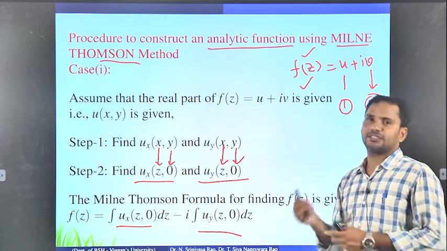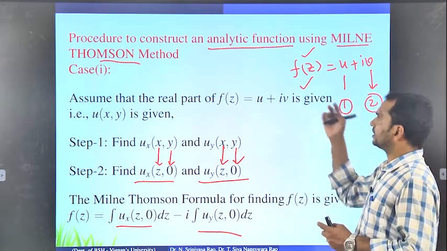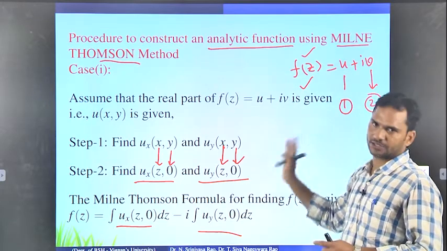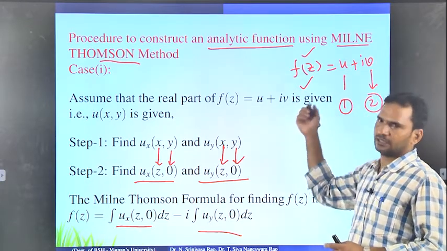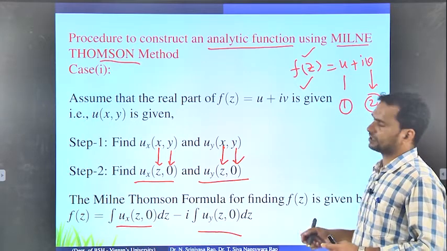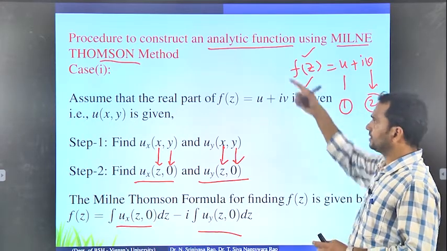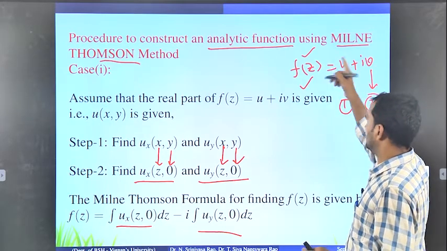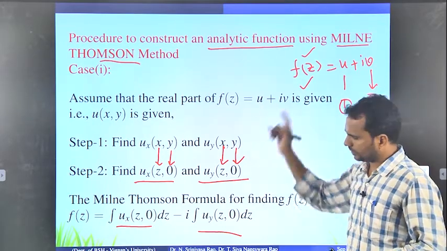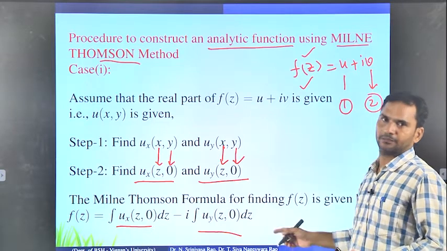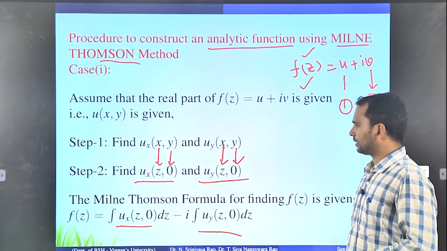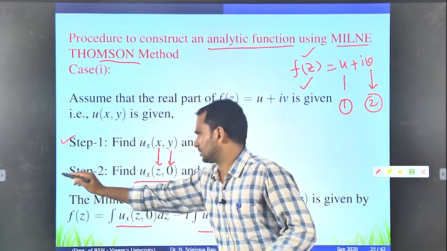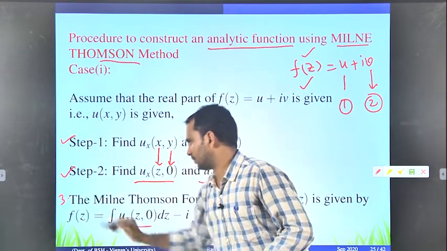Everybody remember, if in the question itself they ask to construct the analytic function by using the Milne-Thomson method, then you have to apply this one. There is another method for constructing an analytic function, that is using the total derivative. But if in the question they mention the Milne-Thomson method, you have to use this procedure only. There is no other way. You remember these are the three steps: this is step 1, this is step 2, and this is the third step.